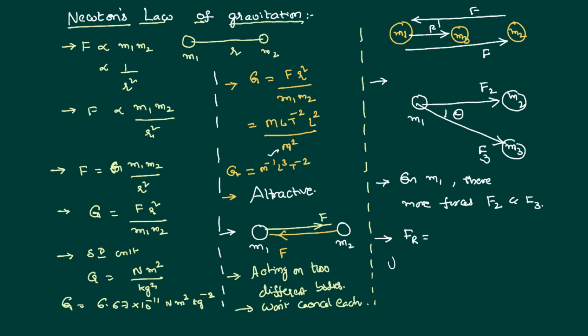We can write F resultant as the root of F1 square plus F2 square plus 2 F1 F2 cos theta. Thus, F resultant is greater than either F2 or F3, but the force between two bodies is not going to be affected because of the presence of a third body.